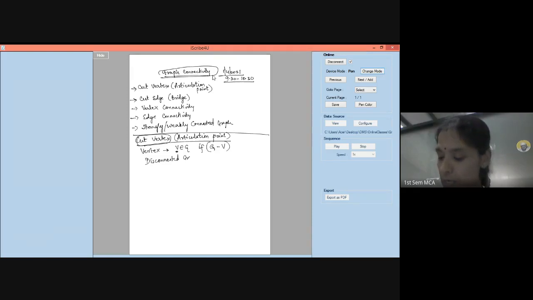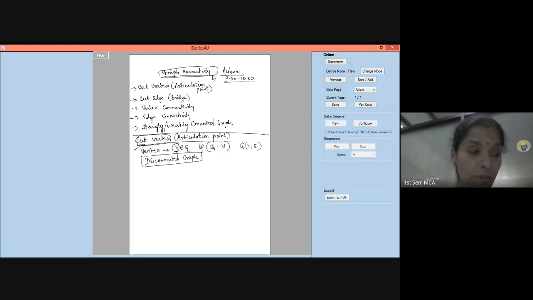disconnected graph. In the last class, we saw what we mean by a disconnected graph: a graph which is not connected, where there are several separate components, we call it a disconnected graph. So if I have a particular graph, obviously we know that a graph is made up of vertices and edges. If I remove a particular vertex of a graph, and it is going to disconnect the graph, then such a vertex, I call it a cut vertex.